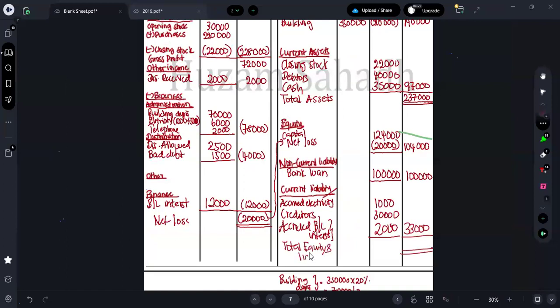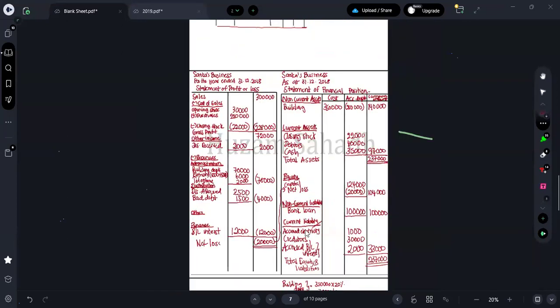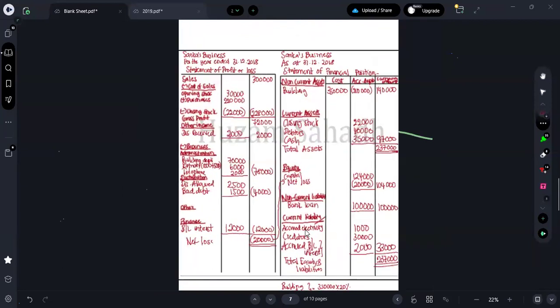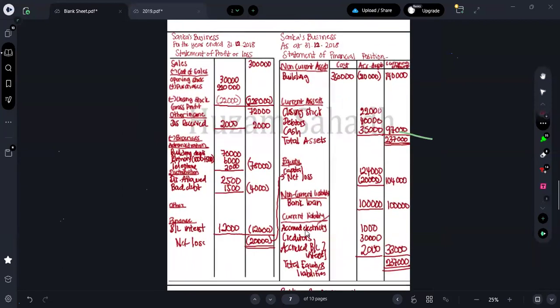And liabilities is equal to how much? 104,000 plus 100,000 plus 33,000 is equal to what? 237,000. So this is what you all should do in order to prepare the statement of profit or loss and statement of financial position.